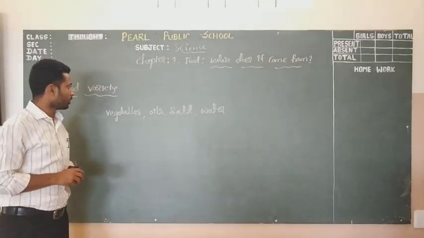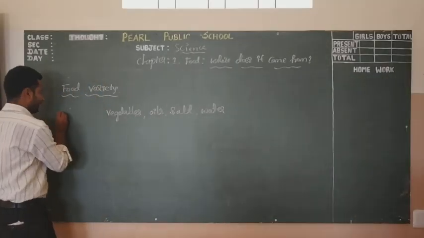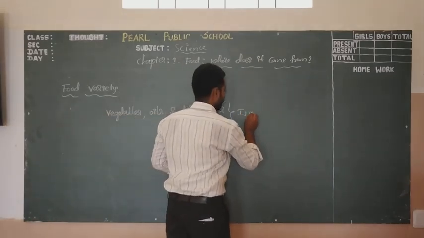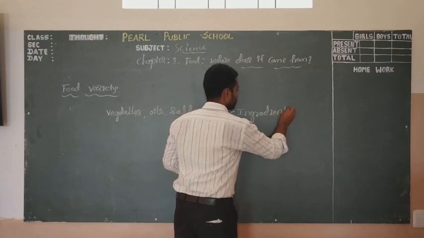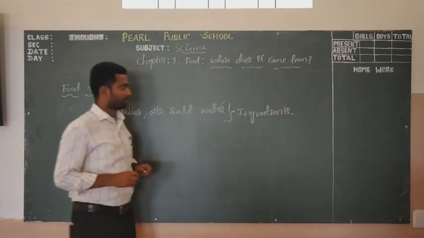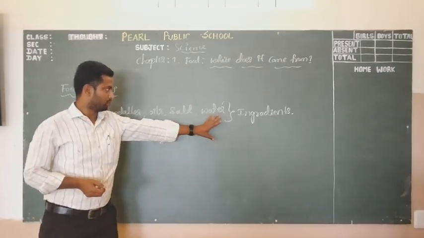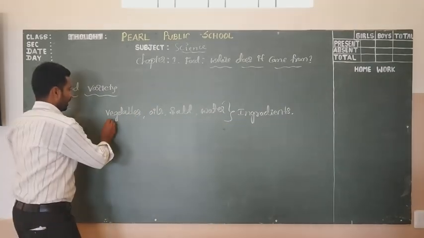To prepare a food, we require these ingredients.